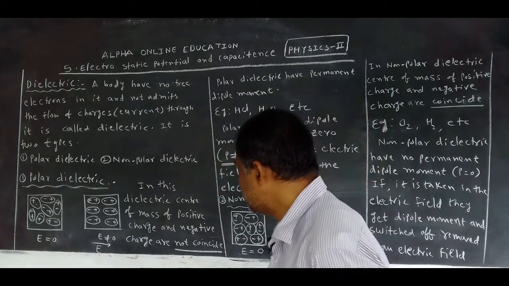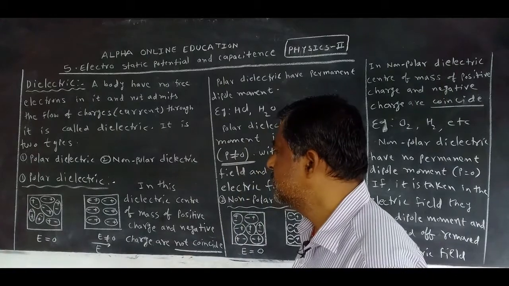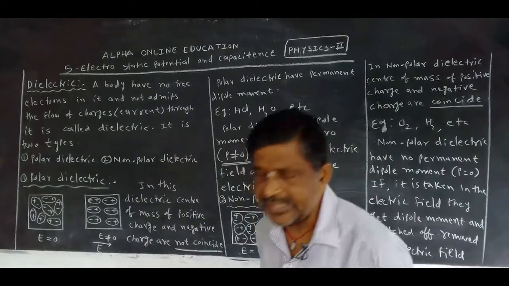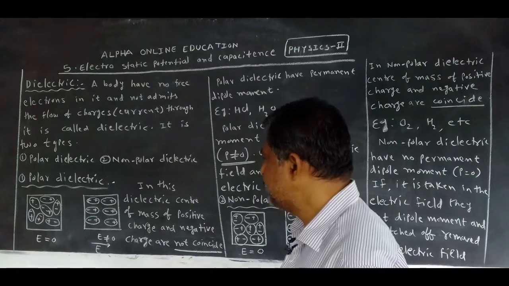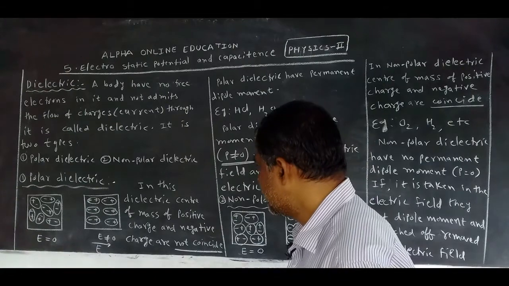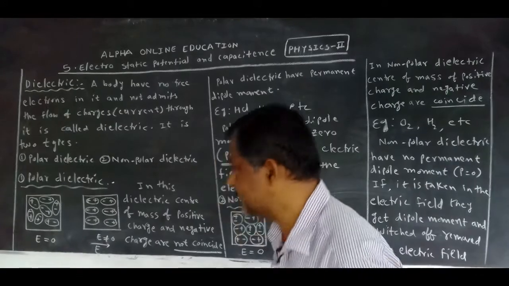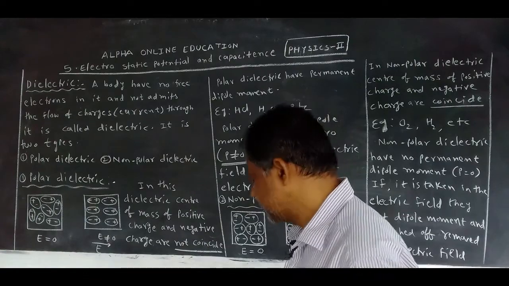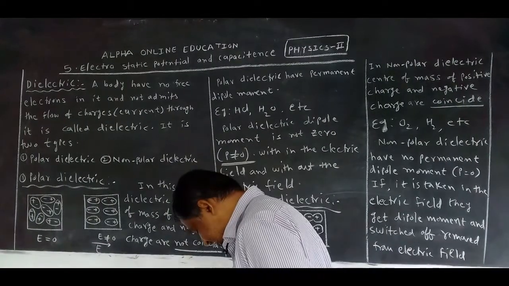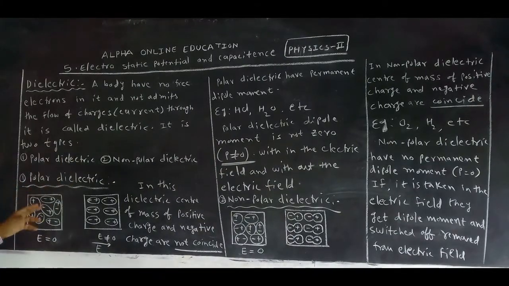Okay, now dielectrics are of two types. One is polar dielectric, another is non-polar dielectric. Both polar and non-polar dielectrics are solids only. Now, how many types of dielectrics are there? Two types. Number one, polar dielectric, and number two, non-polar dielectric. First we will discuss the polar dielectric.